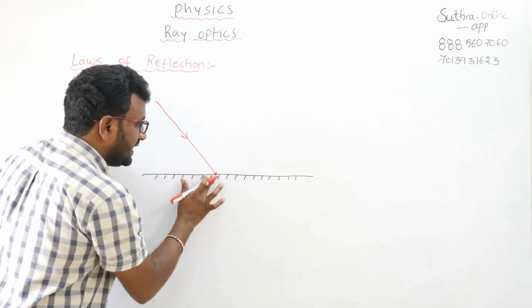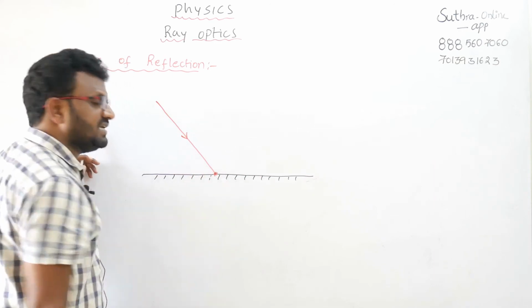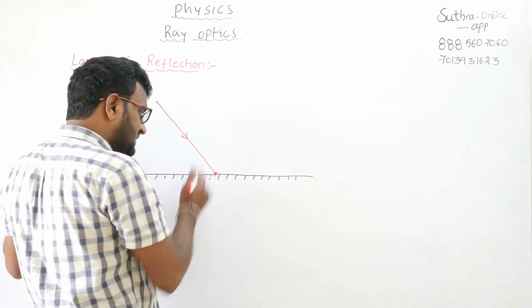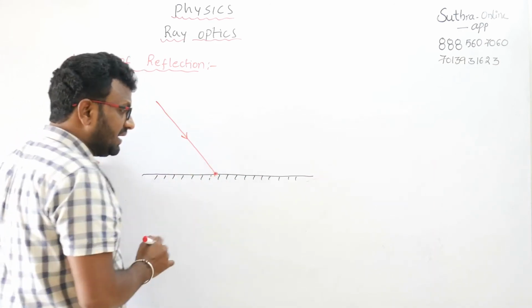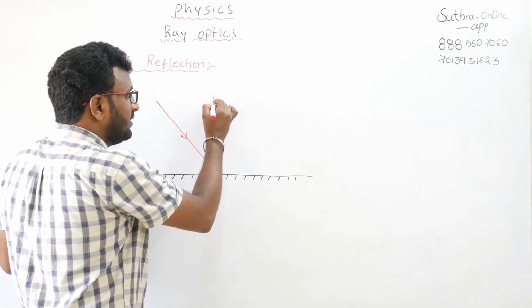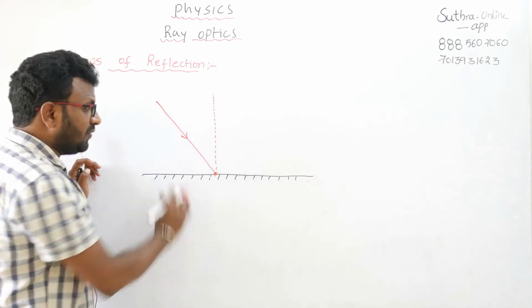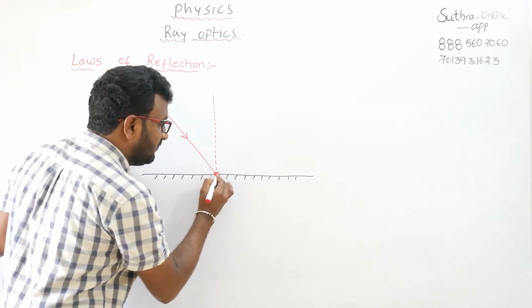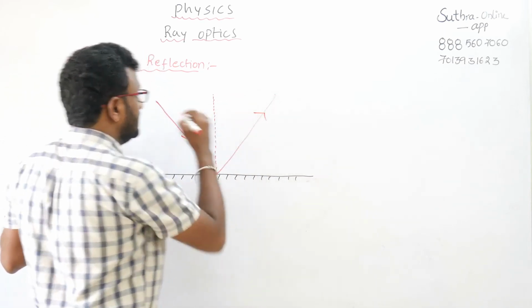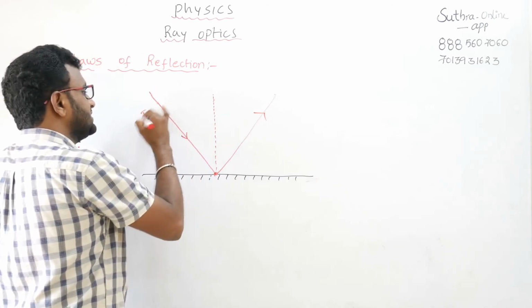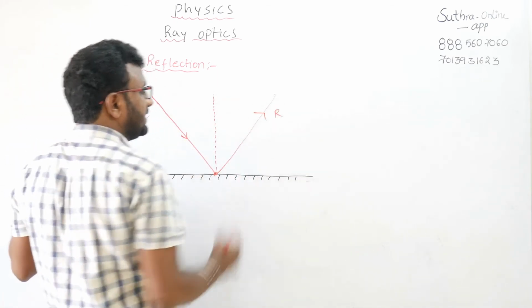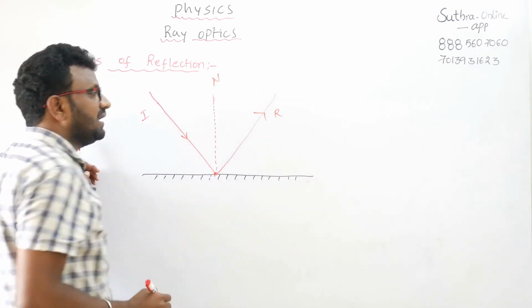At that point I am going to draw one normal line, a perpendicular line to the mirror. After the incidence, the ray is reflected back. This is called the incident ray, this is called the reflected ray, and this is the normal line.